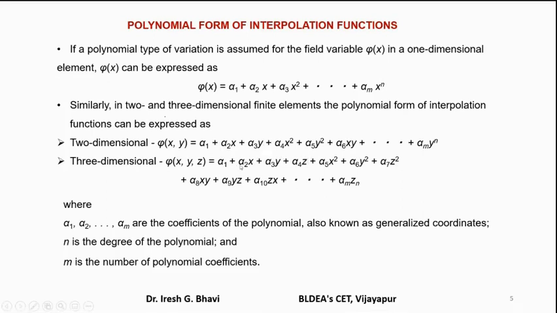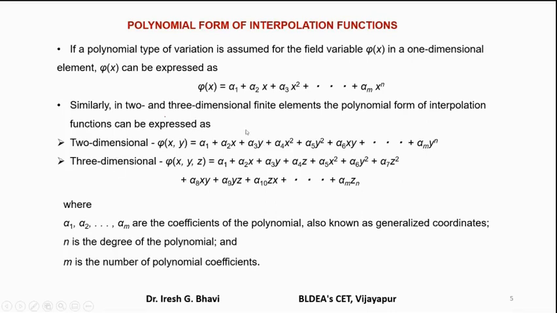That is alpha 1 plus alpha 2x plus alpha 3y plus alpha 4z. So instead of linear, suppose you want a quadratic tetrahedron element or quadratic polynomial in 3 dimension, then it should be alpha 1 plus alpha 2x plus alpha 3y plus alpha 4z plus alpha 5x square plus alpha 6y square plus alpha 7z square plus alpha 8xy plus alpha 9yz plus alpha 10zx. Up to this point you have to take and stop here. It is a quadratic polynomial in 3 dimension.